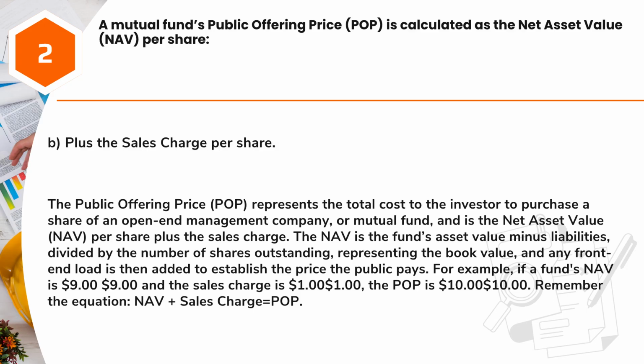For example, if a fund's NAV is $9.00, $9, and the sales charge is $1.00, $1, the POP is $10.00, $10. Remember the equation: NAV plus sales charge equals POP.